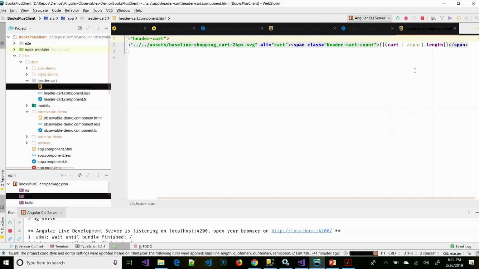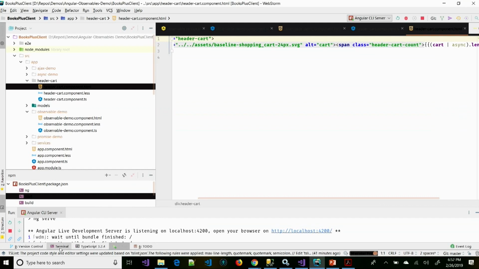What would the alternative syntax be for getting that data into the UI, instead of the async pipe? Sure. There are a couple of different options that you have here. So number one is, let me get back to my code.